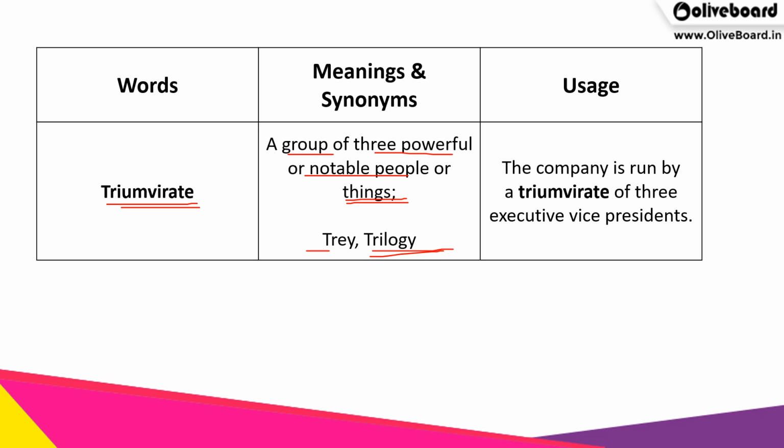The usage is the company is run by a triumvirate of 3 executive vice presidents. That means that these executive vice presidents, who are 3 in number, are really powerful to take the company to next heights.